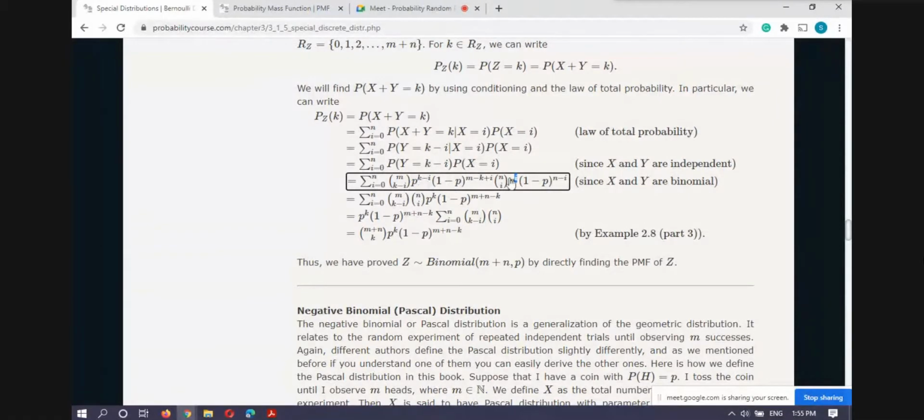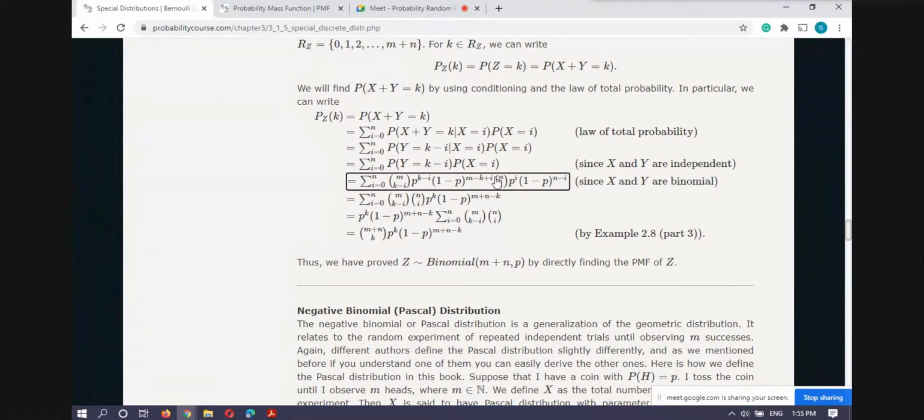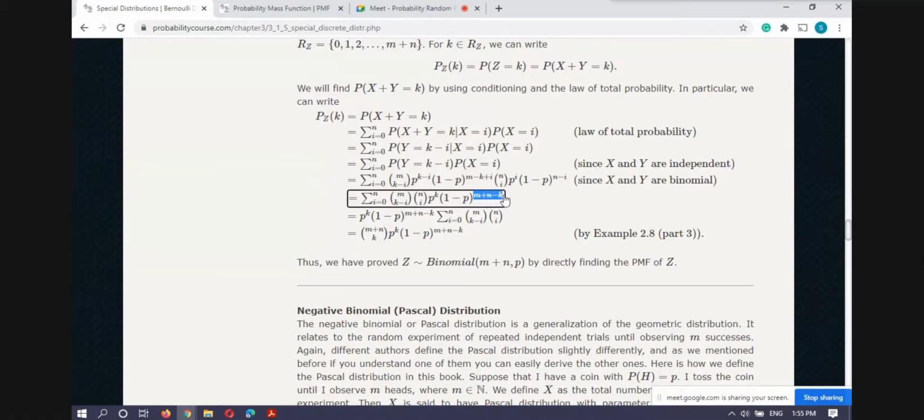So minus i plus i is equal to 0. You are having only p raised to power k and 1 minus p raised to power m plus n, because this is n minus i and this is m minus k plus i. In this power of 1 minus p, this i is also cancelled out. So you are having 1 minus p raised to power m plus n minus k.